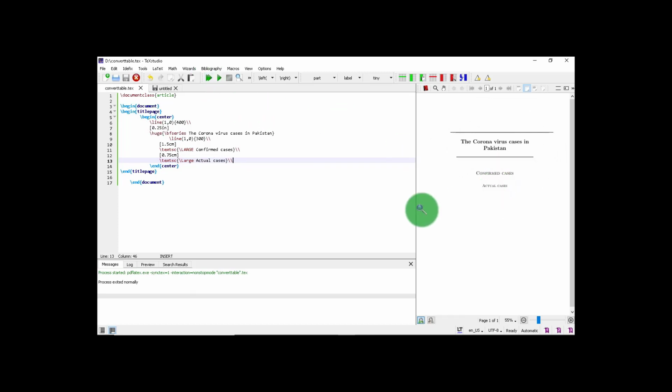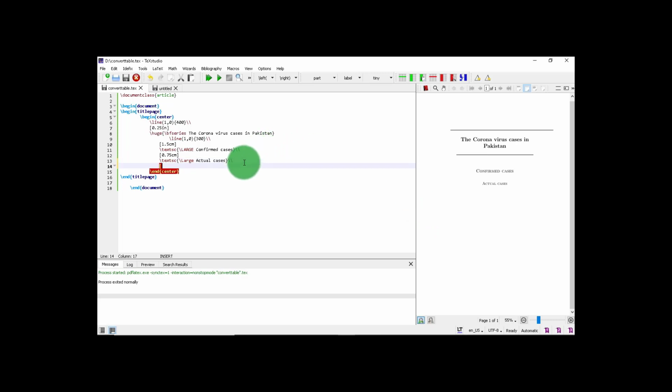Now this is okay. Let's move on to the author's block. Before going to that portion, you have to type a space of 10 centimeter in curly brackets, square brackets, and now I am going to end the center here. So I am going to start flushright.